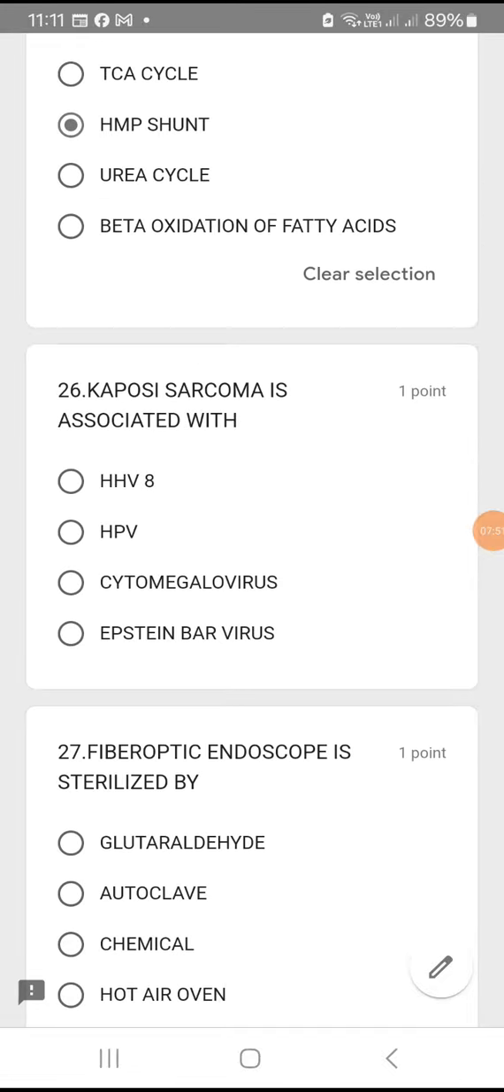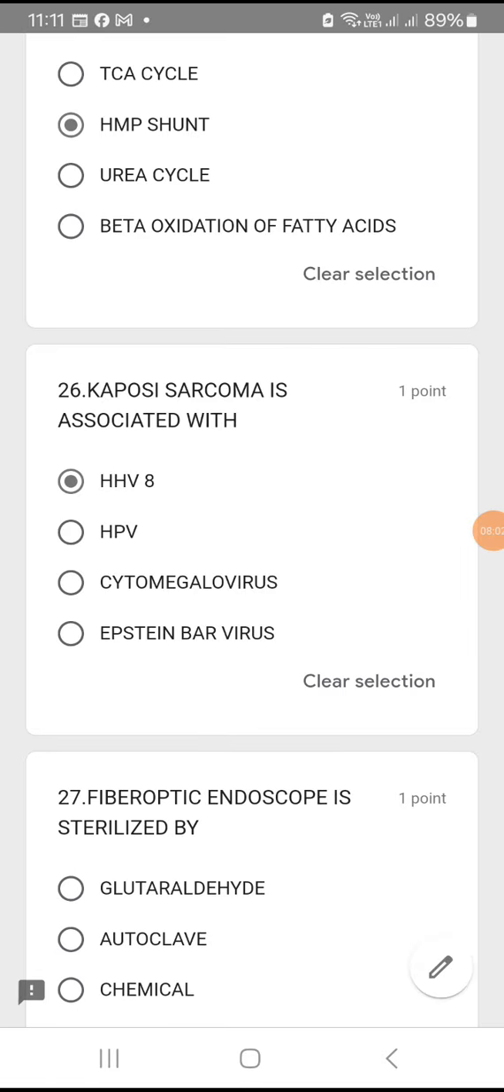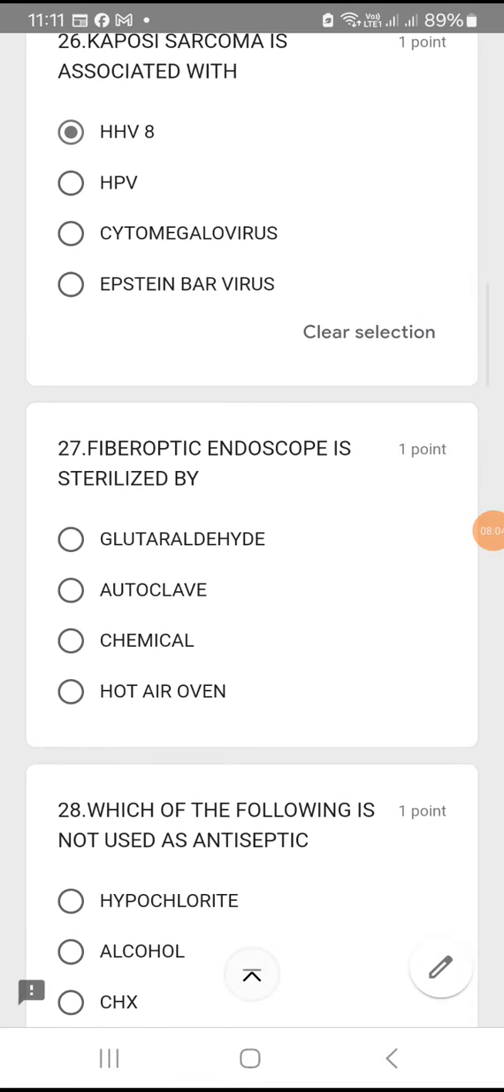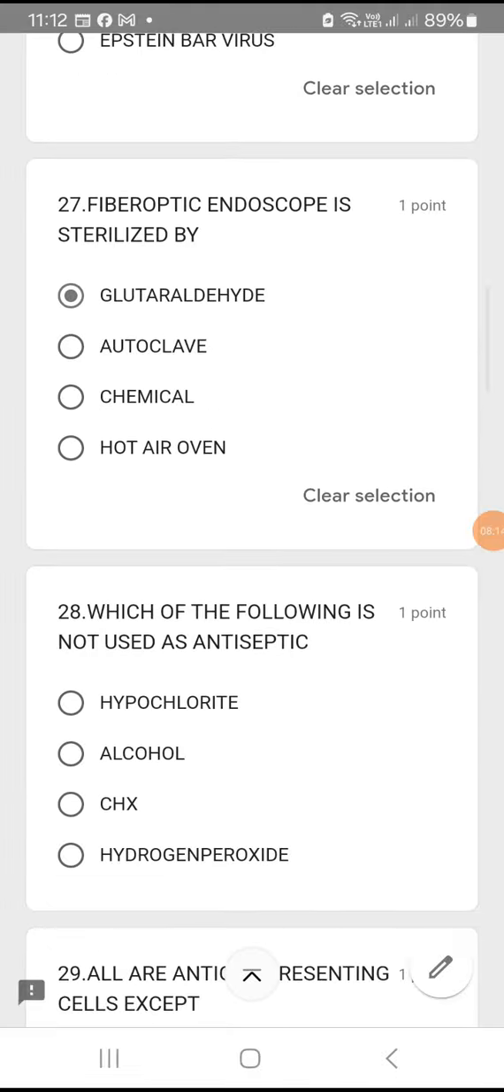26. Kaposi sarcoma is associated with HHV8 or HPV or cytomegalovirus or Epstein-Barr virus. Kaposi sarcoma is associated with human herpes virus 8. Option A. Fiber optic endoscope is sterilized by. So most of the times the microscopes are sterilized by glutaraldehyde. So option A is the right answer. Not by autoclave method, not by chemical method, not by hot air oven method. It is by glutaraldehyde method.